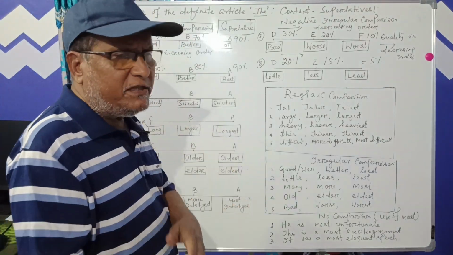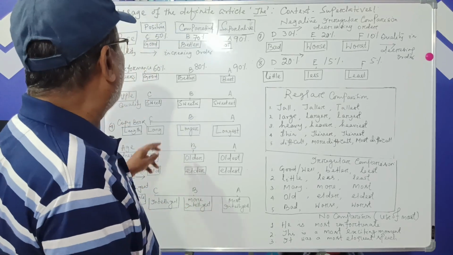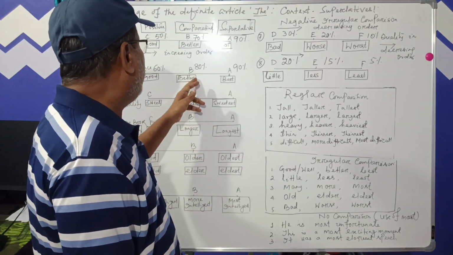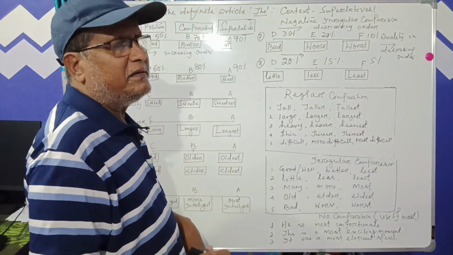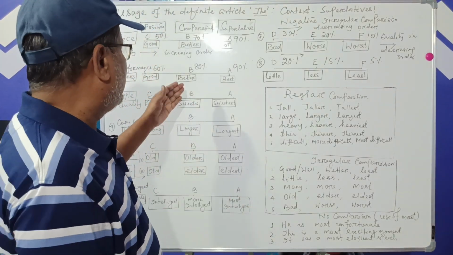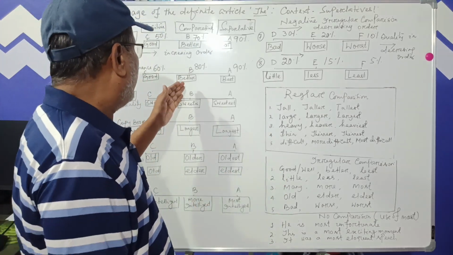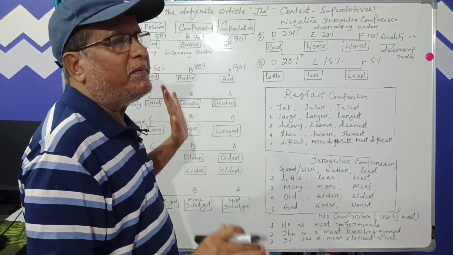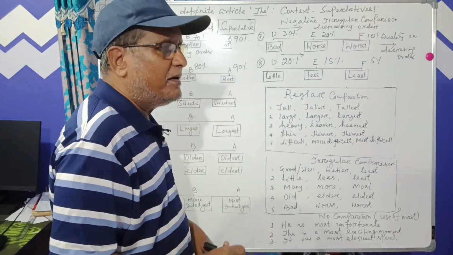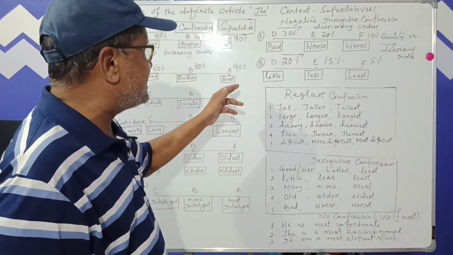But when there is a comparison between two, we say B is better than C. Or a set of things we compare. So this section is better than that section in terms of their performance. And this is the best section in terms of performance, the best section of all.